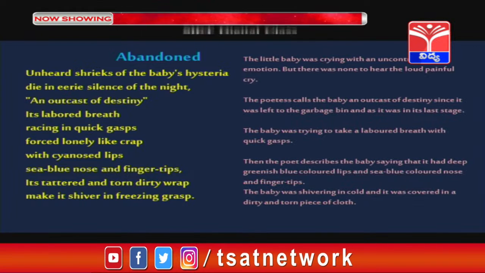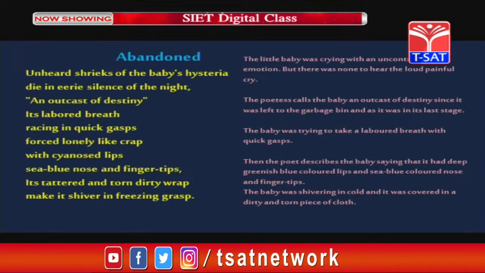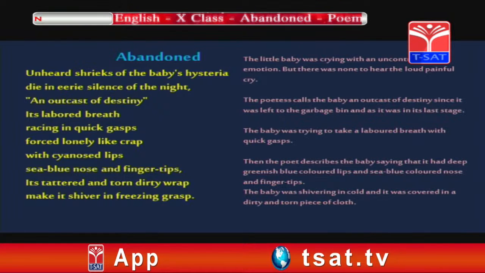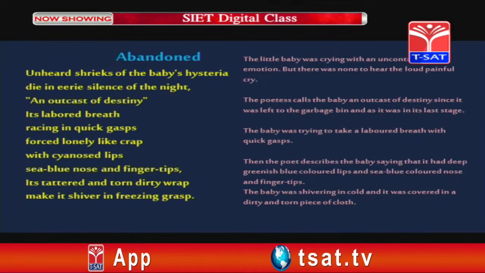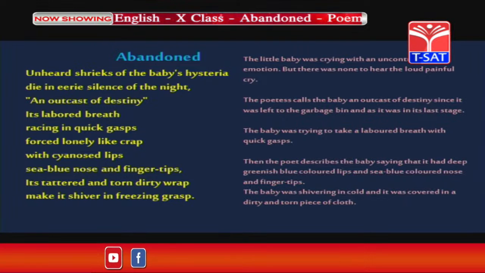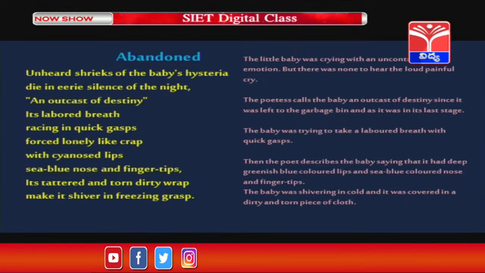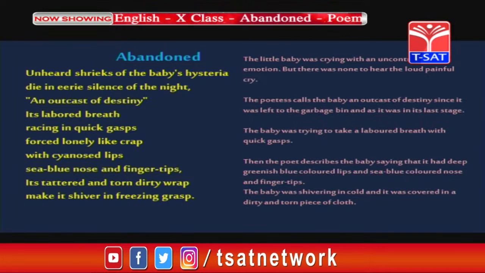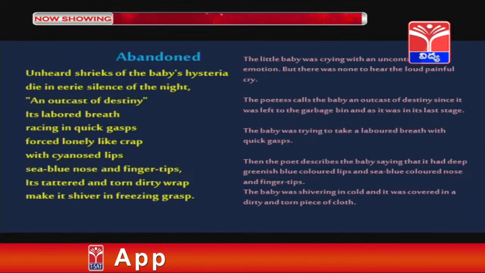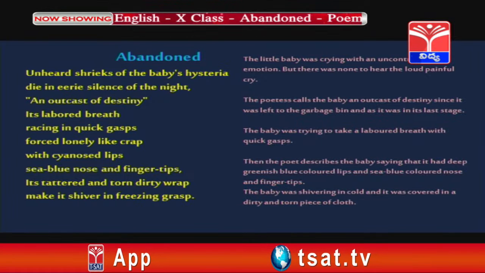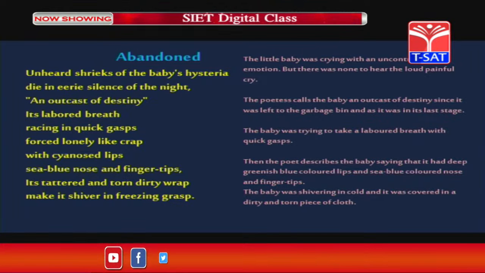So, this is the summary of the second part of the poem. In this second part, the poetess says that the little baby was crying, but no one was there to listen to that loud painful cry. And the poetess also describes the physical features of the little baby. And at the final part of the poem, the poetess says that the child was shivering in cold. This is the central idea of the second part of the poem.